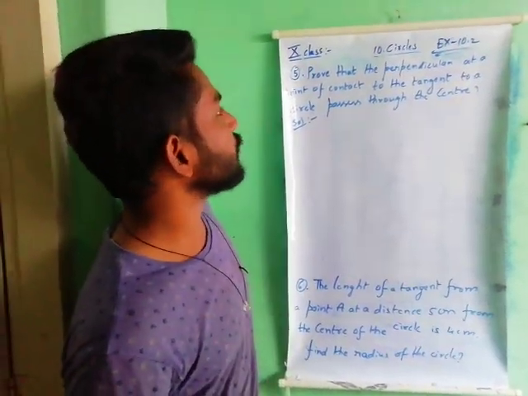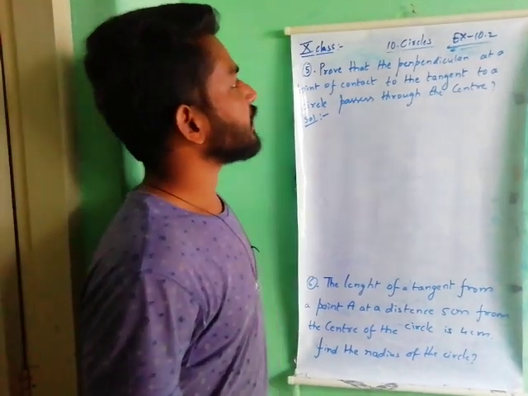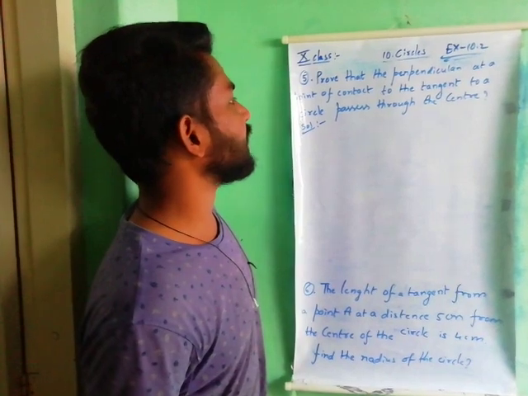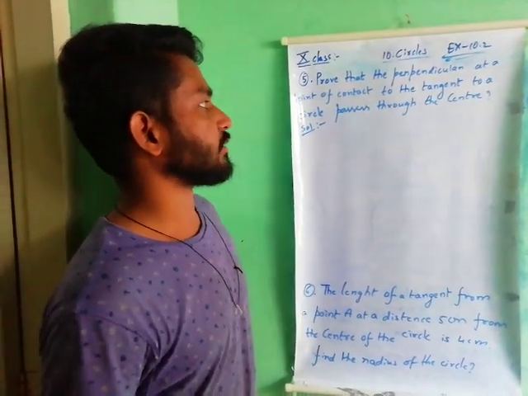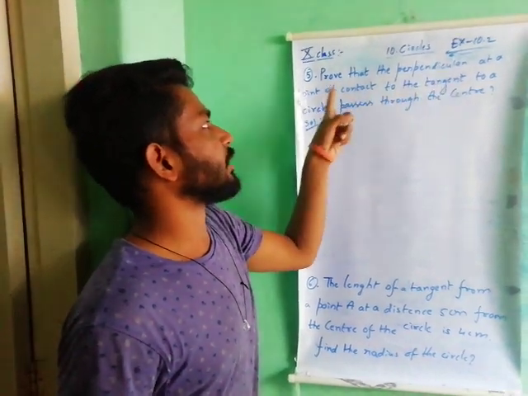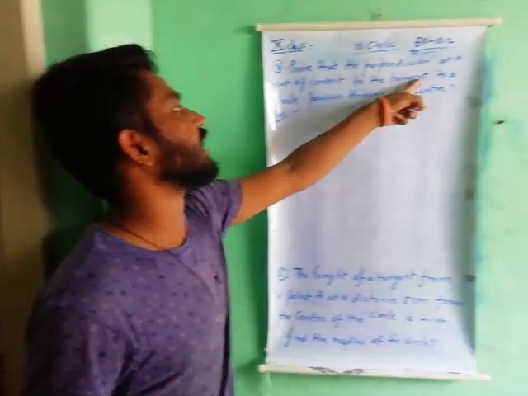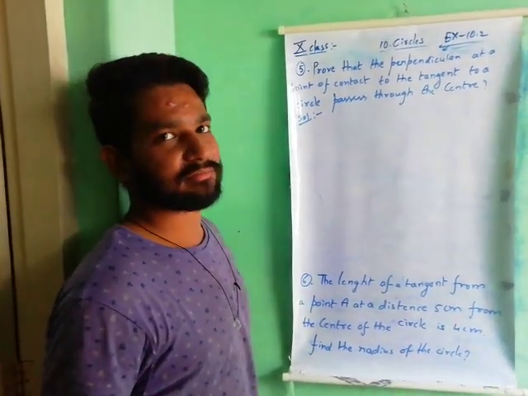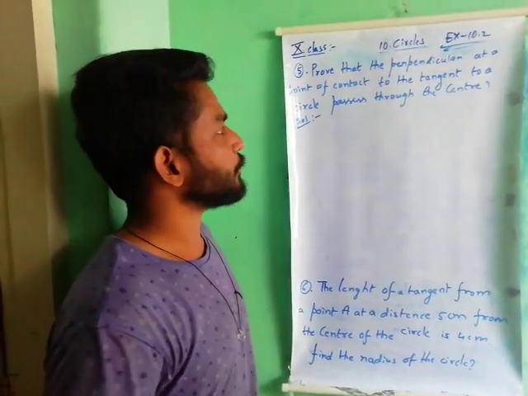Coming to 5th one, prove that the perpendicular at a point of contact to a tangent to a circle passes through the center. Once again, the perpendicular at a point of contact to a tangent to the circle passes through the center. We have to prove that one. So first of all,